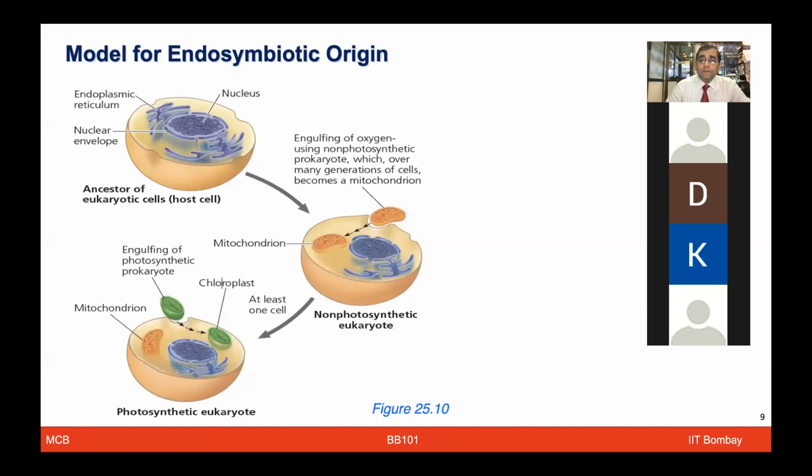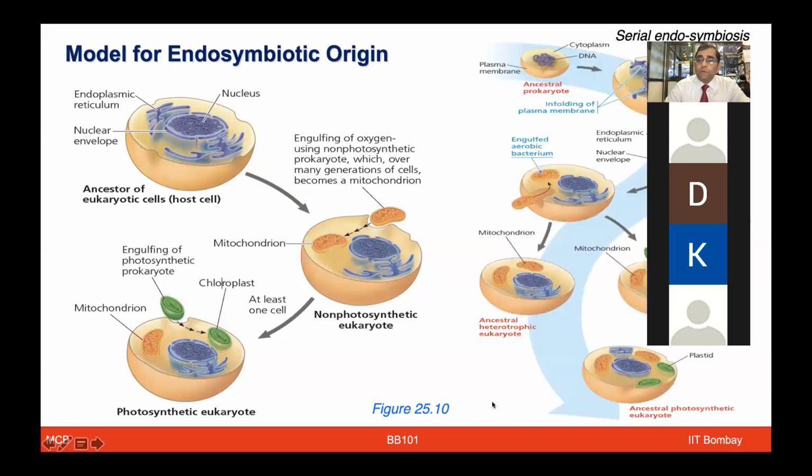So in this light, there have been several hypotheses, and various scientists tried to disprove this theory. And this model of endosymbiotic origin actually became very popular, and it got more attention and got some evidences. In the cell, these two are the most peculiar organelles, which have a double membranous structure, other than the nucleus. So people tried to look at where the origin of these two membranes comes from, the inner and the outer membrane of these organelles.